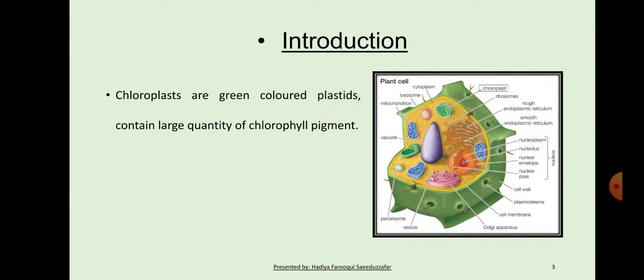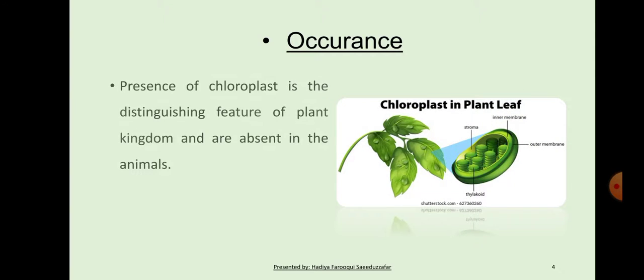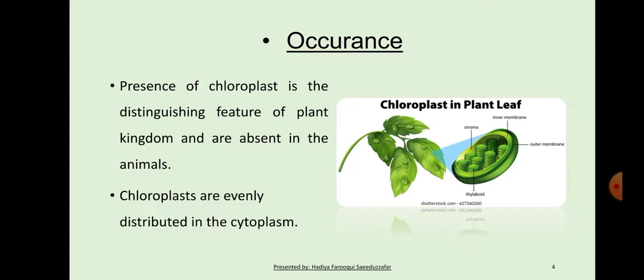Chloroplasts are green colored plastids, containing a large quantity of chlorophyll pigment. Chloroplasts are most common in plants and perform the function of photosynthesis. Then occurrence. Presence of chloroplast is the distinguishing feature of the plant kingdom and they are absent in animals. Chloroplasts are evenly distributed in the cytoplasm.